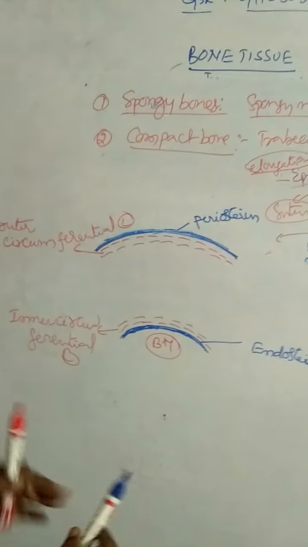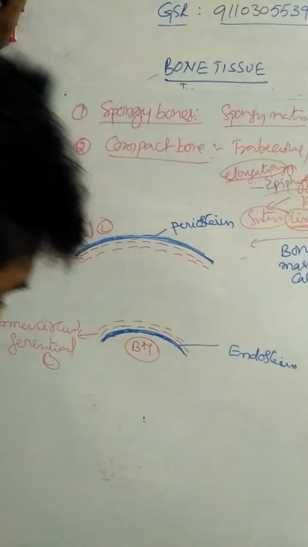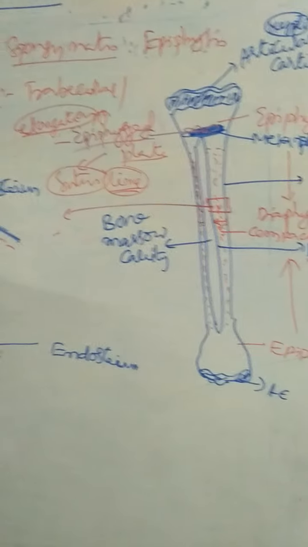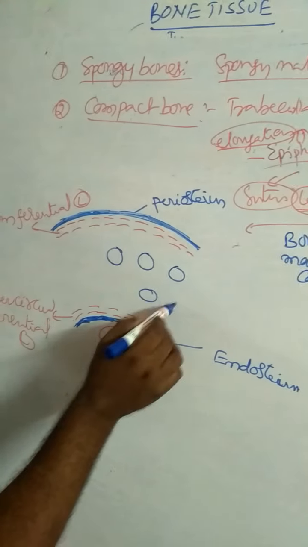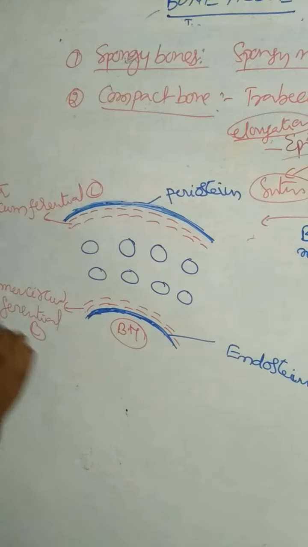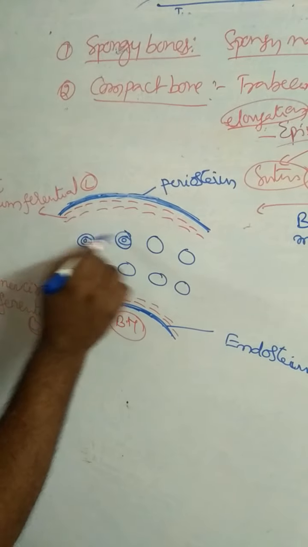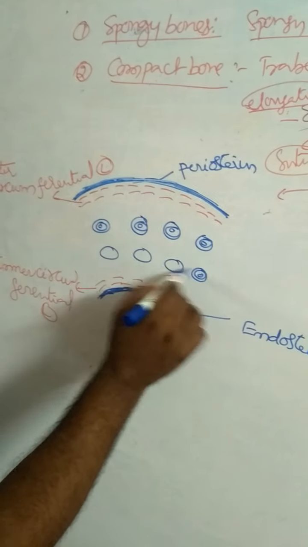In the remaining part between periosteum and endosteum, structural and functional units of bone are present. They are called Haversian systems.